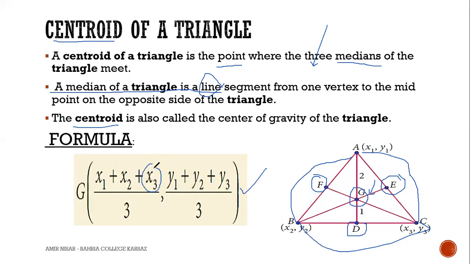There is only one difference between centroid and midpoint. In the midpoint, we restrict ourselves to x1 and x2, but here we will consider x1, x2 and x3, all three x components of the vertices, divided by 3, and y1 plus y2 plus y3 divided by 3.